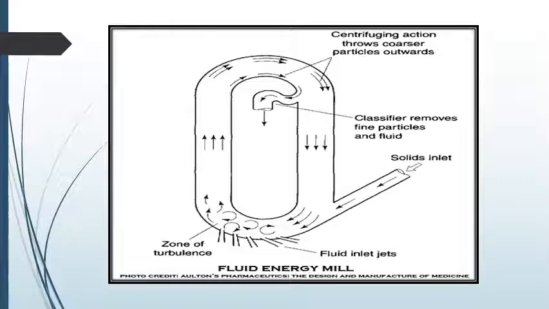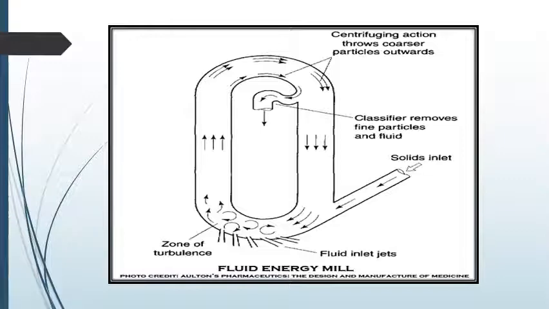As the particle passes and comes in contact with the inert gases, the force pushes the particles to float in the fluidized energy mill, and this force causes the particle to circulate until it reduces to the required or appropriate size.